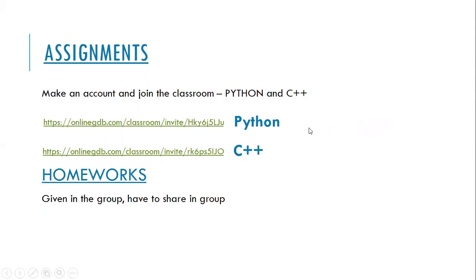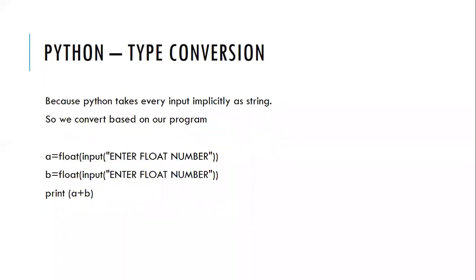In this website, you have to enroll in the classrooms that you want, either Python or C++ or both. Then there you can submit the assignments that I give you. Whereas homeworks, I give short homeworks after every class. Those homeworks, I'll share in the group, and you have to send me back the answers in the group or personally.